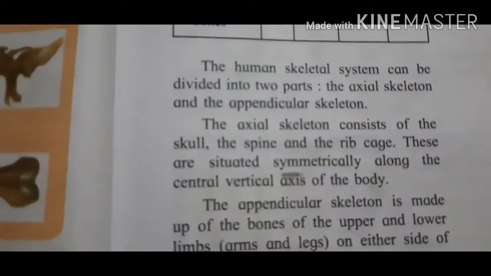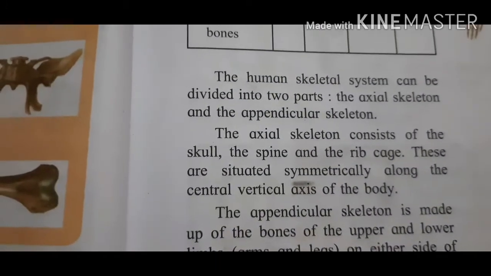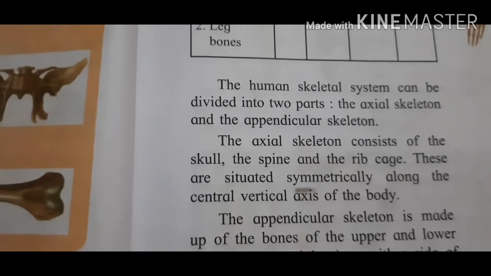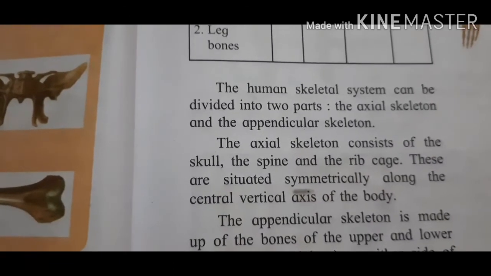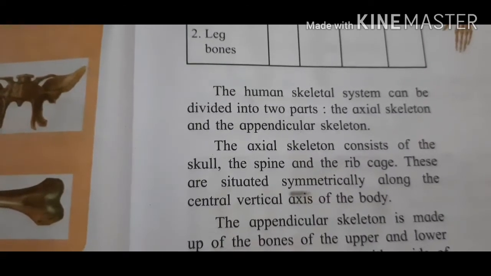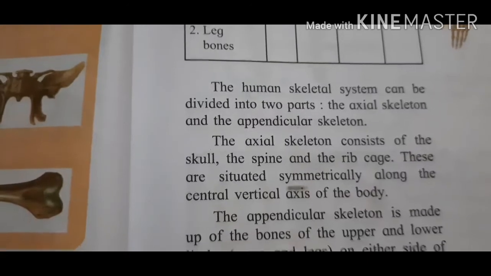Okay, now these are situated symmetrically along the central vertical axis of the body.